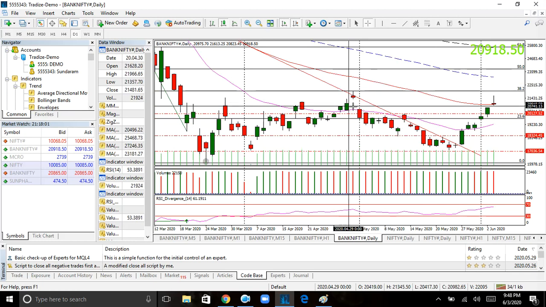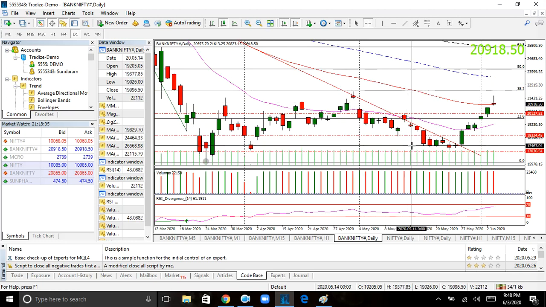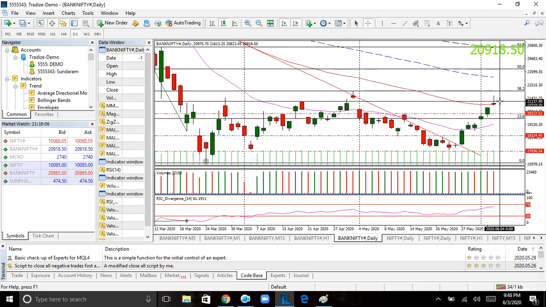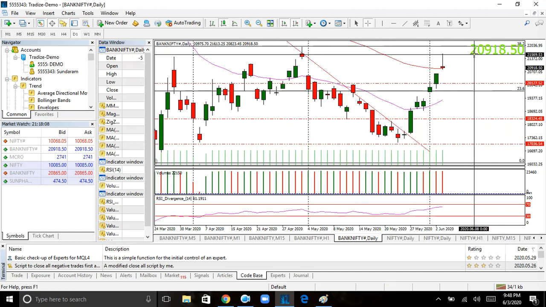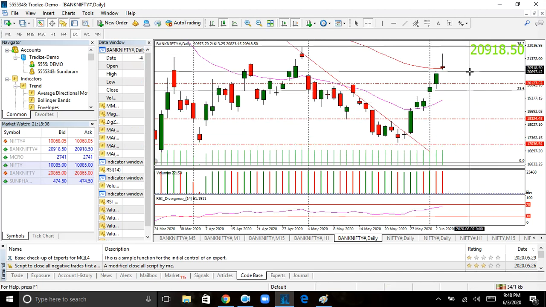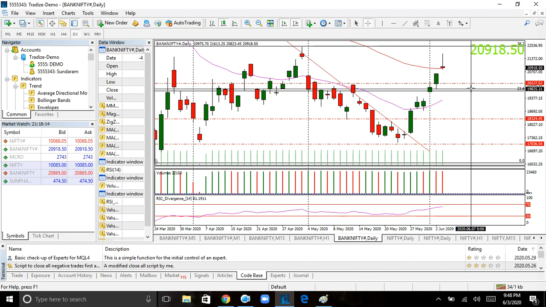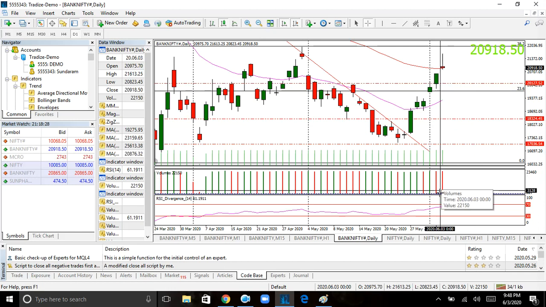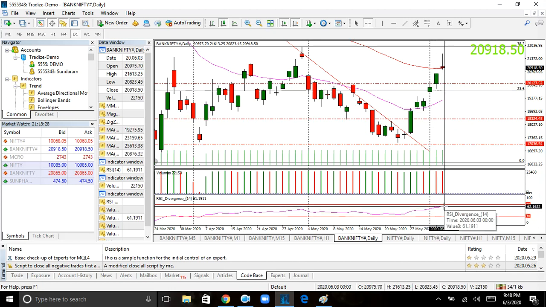You can see the same doji candle formed here, the market fell here. Here it is a very strong doji candle. You can see the rejection, such a big rejection. So if it breaks the low, I think the market will come down. First stop will be 20,088, sorry, 20,109, and second is 19,723. Volume is also very good. RSI is also going up and it is trending.